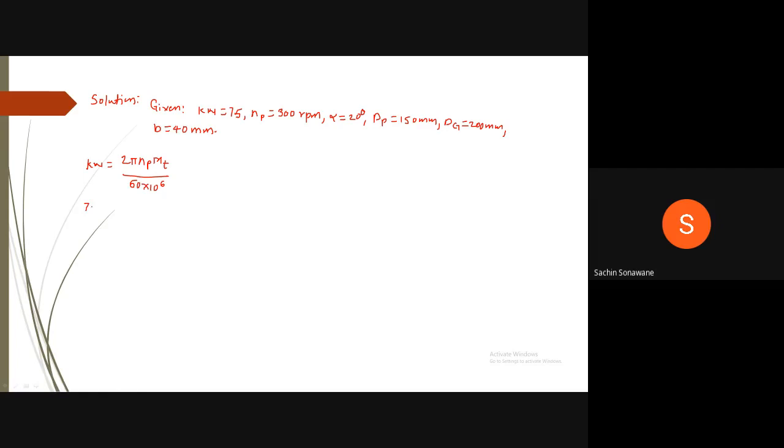Therefore, 7.5 is equal to 2 pi into 300 into mt divided by 60 into 10 raised to 6. Therefore, mt is equal to 238,732.41 Newton mm.